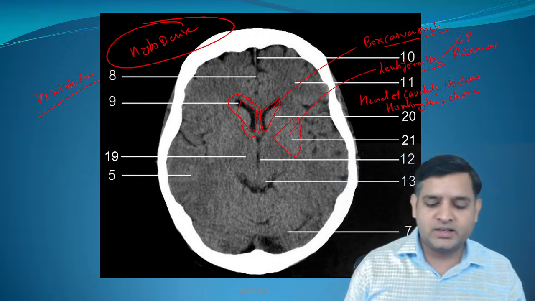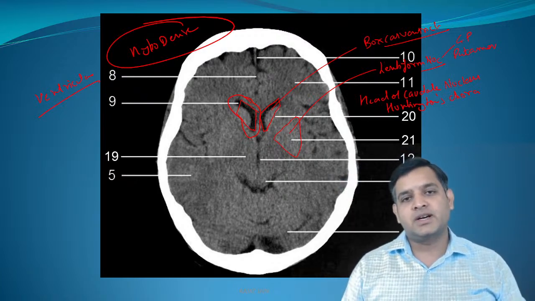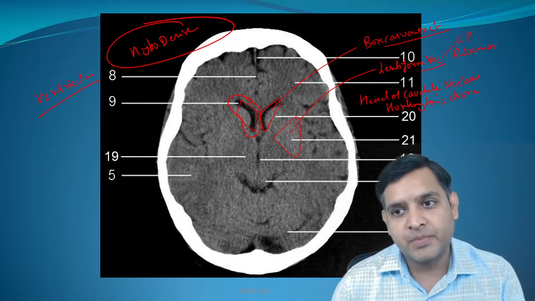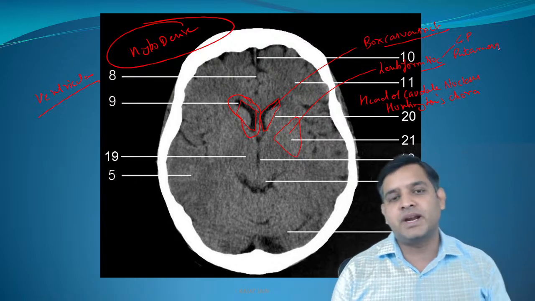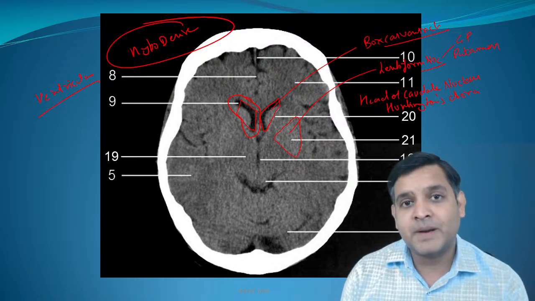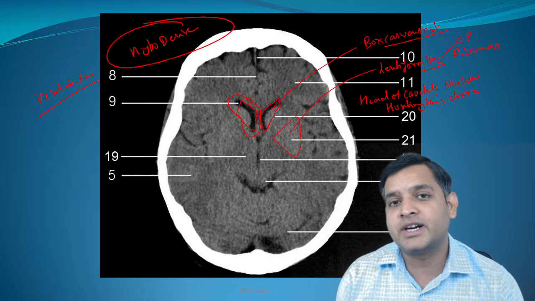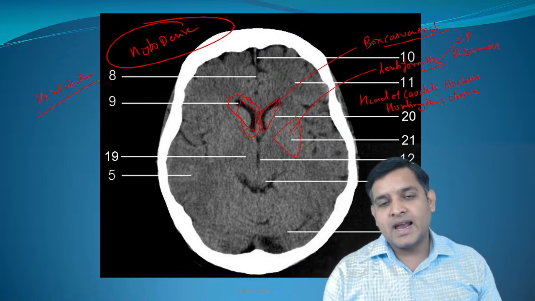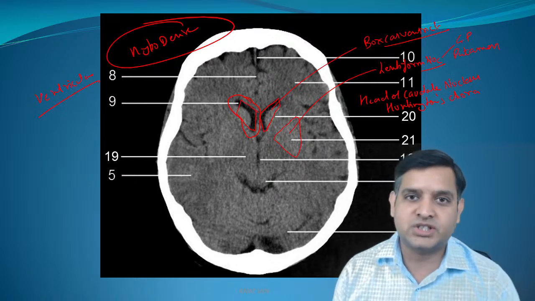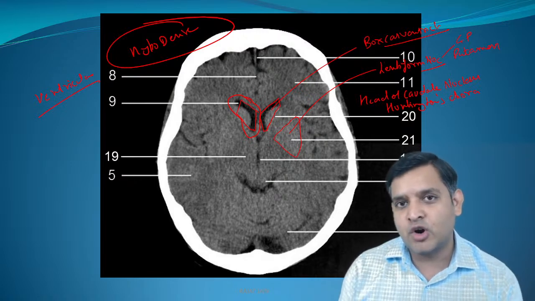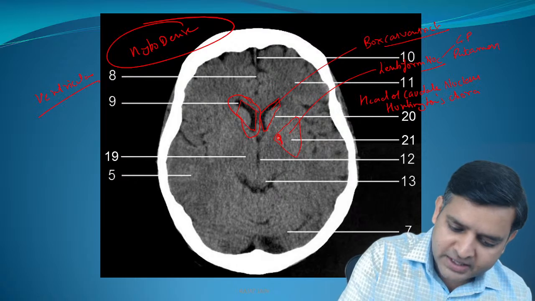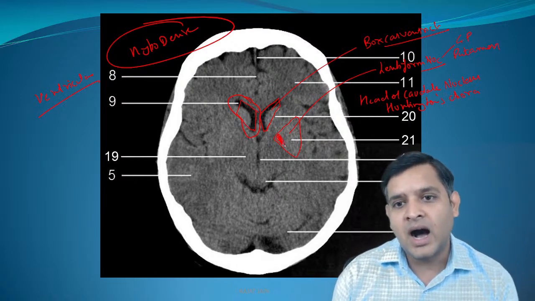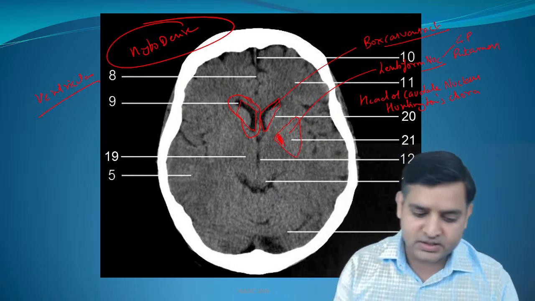It is to be noted that the putamen is the most common site of hypertensive bleed, whereas globus pallidus is commonly involved in a disease called Hallervorden-Spatz disease. Globus pallidus is involved in Hallervorden-Spatz disease when there is deposition of iron over there, which is called the eye of the tiger appearance.